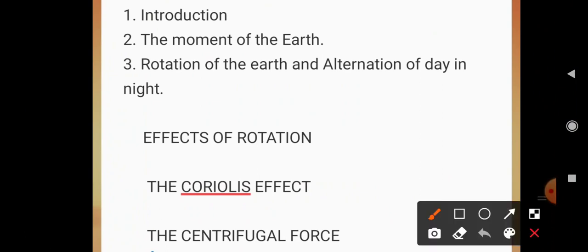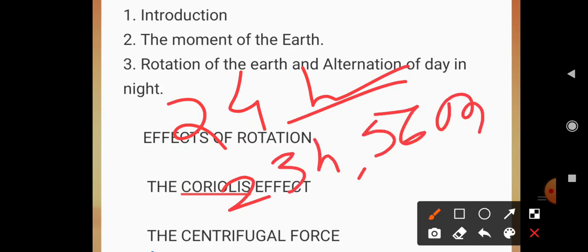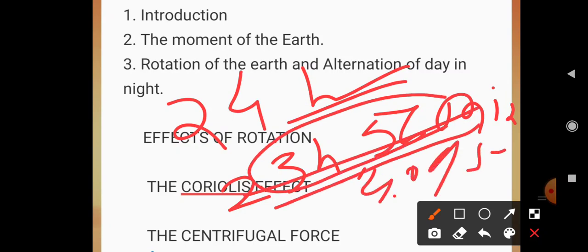There are also some data given in your book, such as how much time is taken. The time taken for one rotation is near about 24 hours. Generally we talk about 24 hours, but it is not exactly like that. It is 23 hours 56 minutes and 4.09 seconds. It is the exact data. While reading the book you can understand.